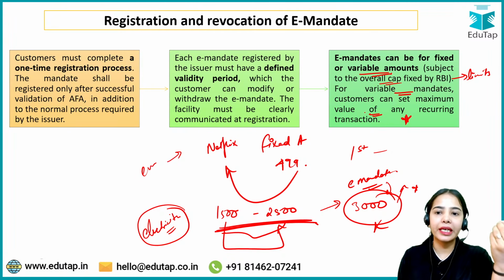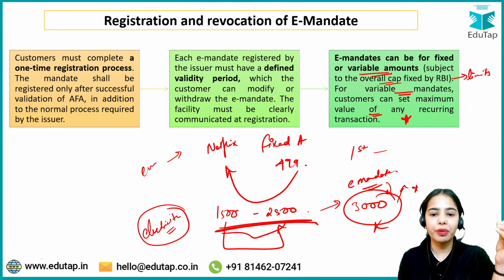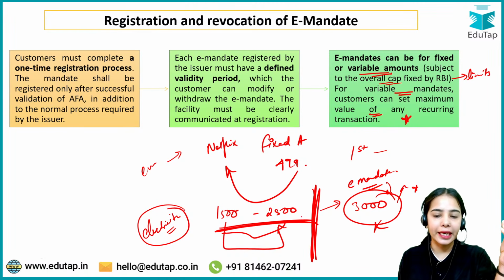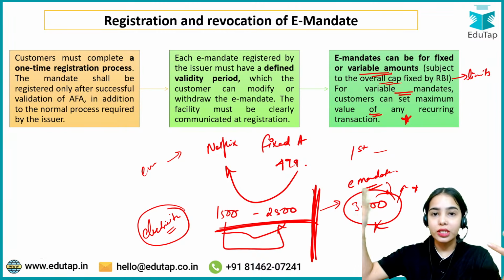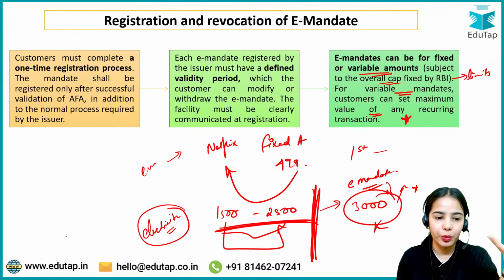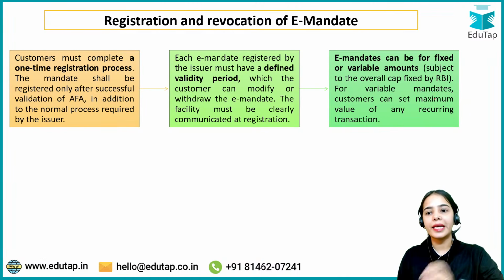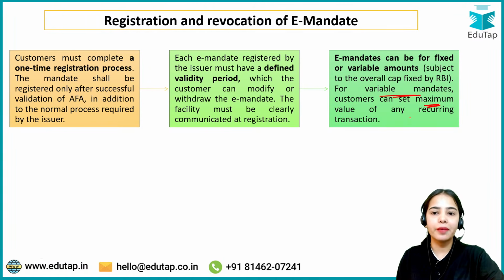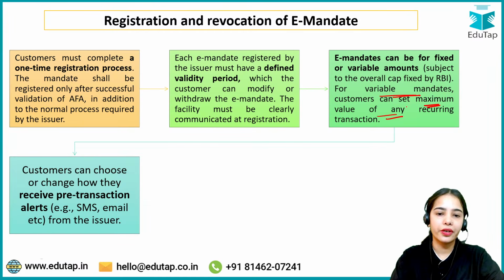For variable mandates, customers can set their own maximum value of any recurring transaction, because I know normally this is the bill that I get. If the amount is crossing 3000, that means there can be some problem. Okay, so this is the idea. For the variable mandates, I can set the maximum value of any recurring transaction.